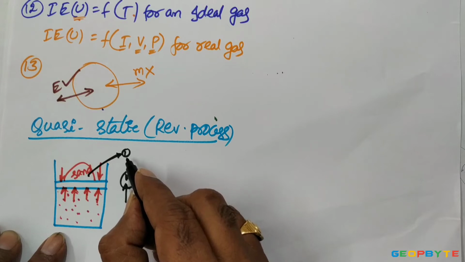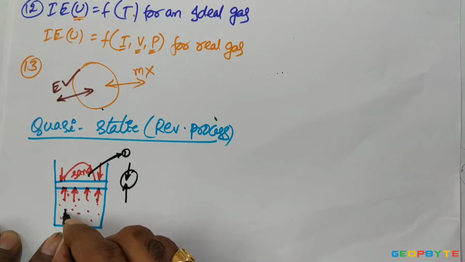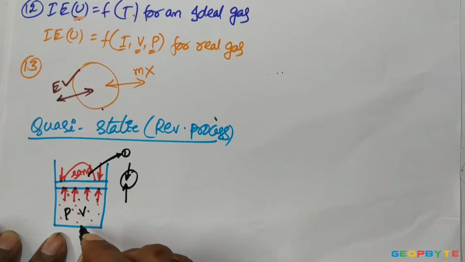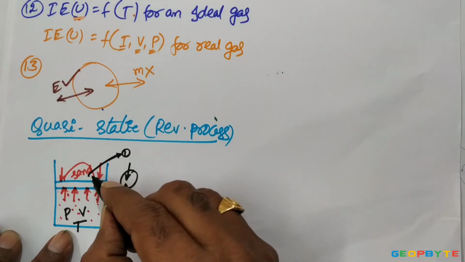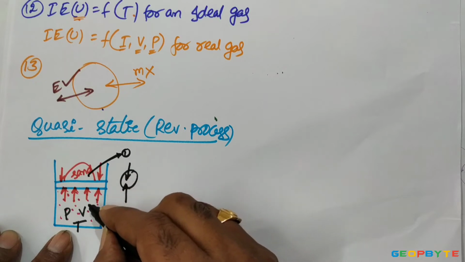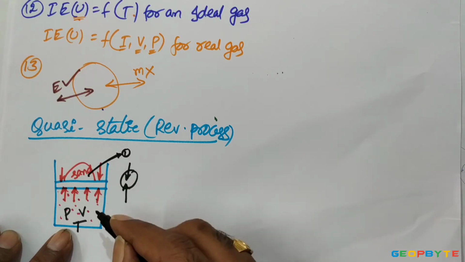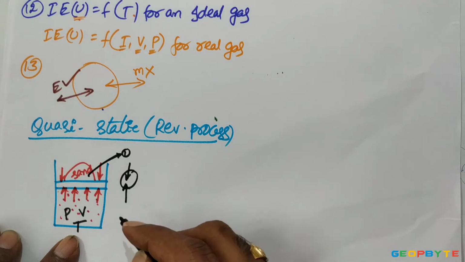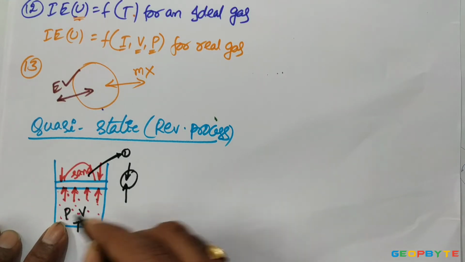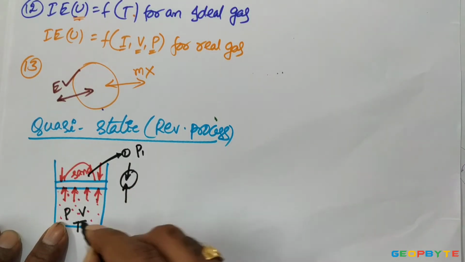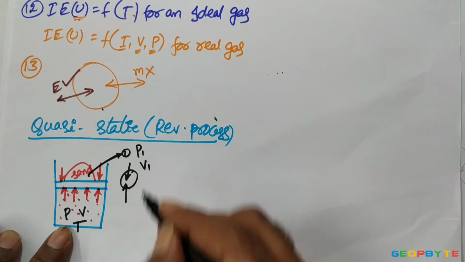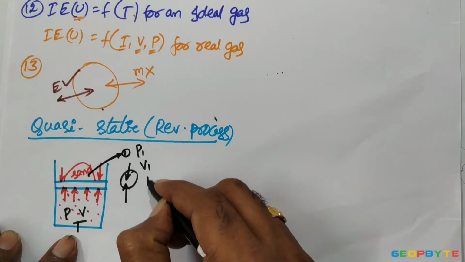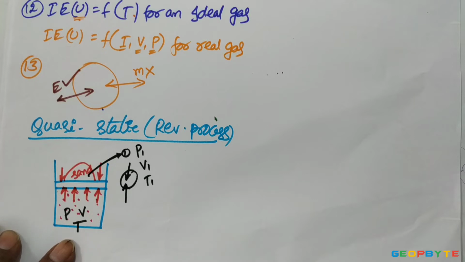Before the sand particle is removed, let P be the pressure, V be the volume, T be the temperature of the gas. Once you remove the sand particle, the gas volume increases, and the remaining two properties also change. Let the pressure change from P to P1, volume from V to V1, temperature from T to T1.